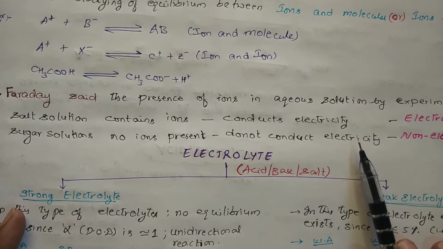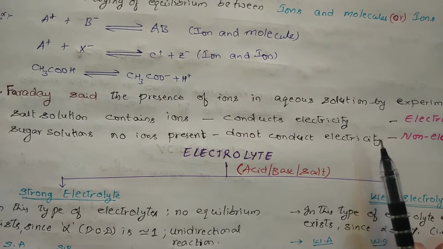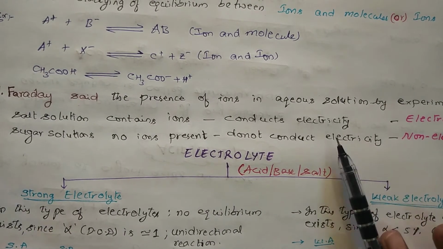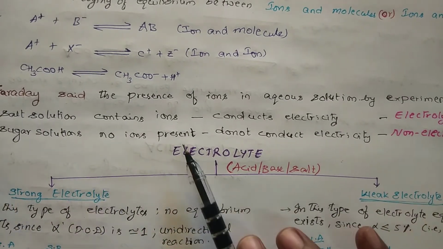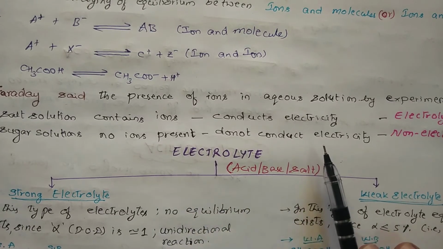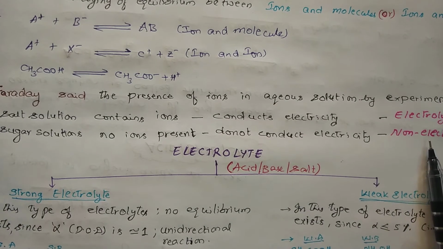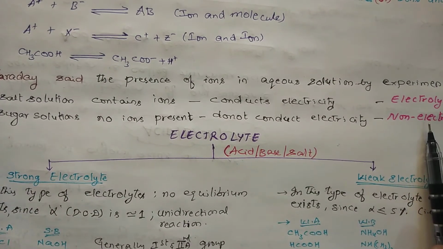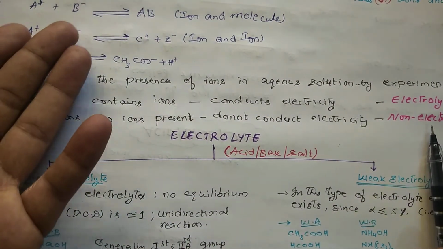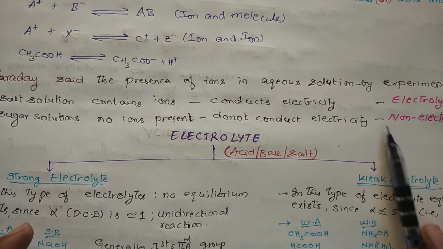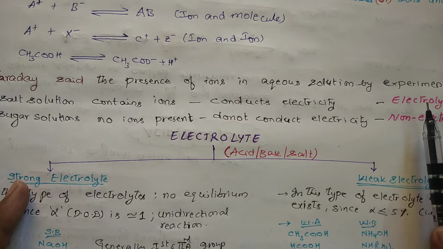Again I am repeating. If you add salt to the water, there will be production of ions, one cation and one anion, so there will be conduction of electricity. That is called an electrolyte. If you add sugar solution to the water, there is no conduction of electricity because there is no presence of ions. So that solution is called a non-electrolyte. In this chapter we will not deal with non-electrolytes. We want dissociation, and dissociation means there should be production of ions. Here there are no ions, so we will deal only with electrolytes.